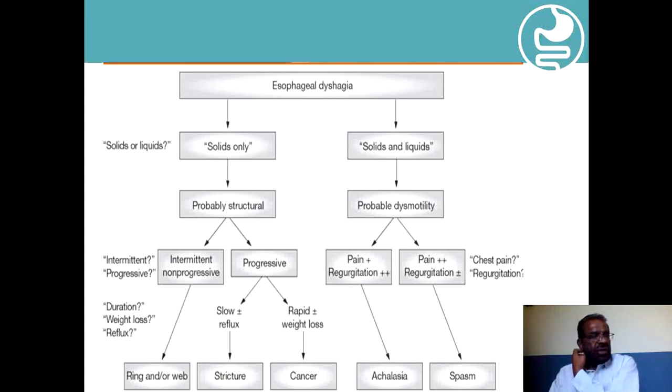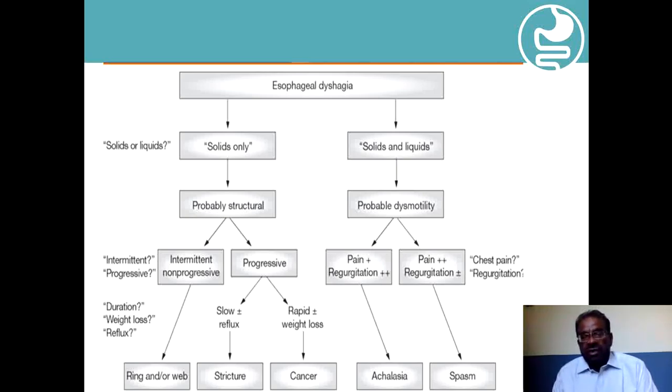And if on the initial evaluation the patient says that dysphagia is both for the solids and liquids, then probably this is a motility disorder, something related to the movement of the muscles which is causing this dysphagia.